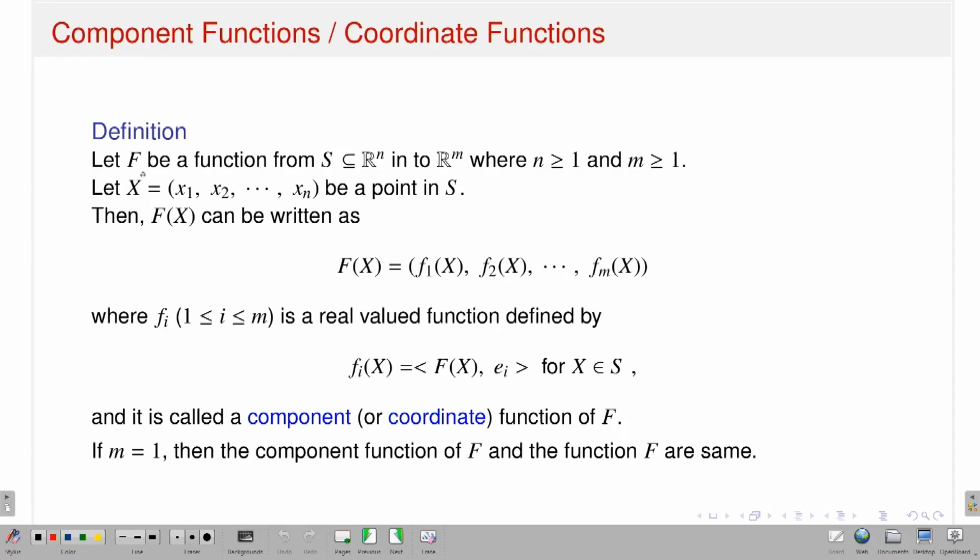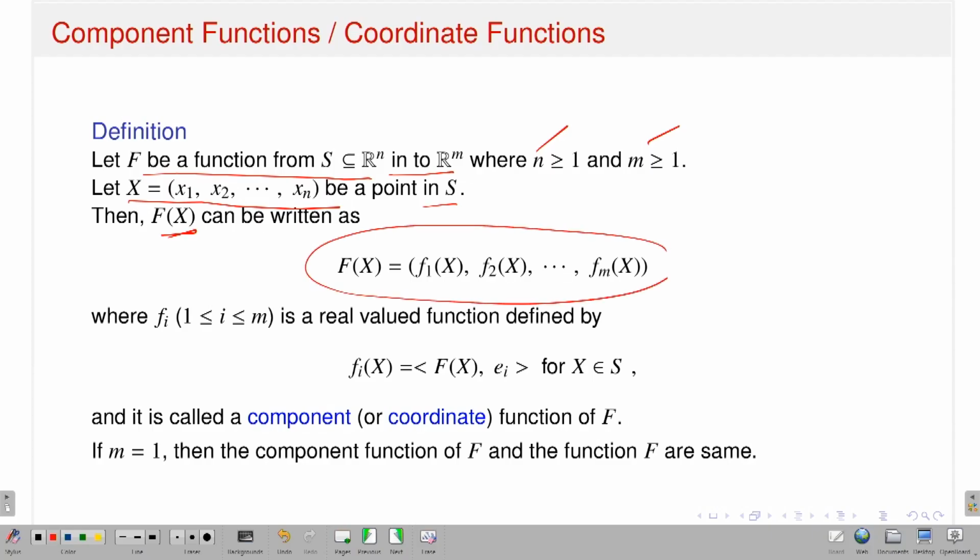Okay, so let F be a function from S, a subset of Rn, to Rm, where n greater or equal to 1 and m greater or equal to 1. Then let capital X be a point in S. Then capital F of x, this is the value of capital F at the point capital X, which is small x1, small x2 up to small xn, that can be written as this kind of object. That means capital F of x is nothing but f1 of x, f2 of x, up to fm of x.